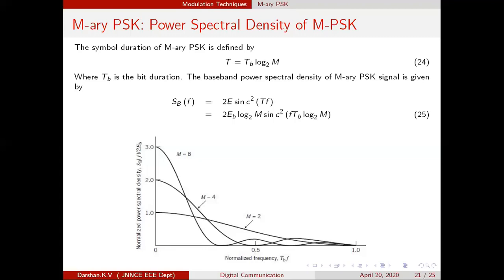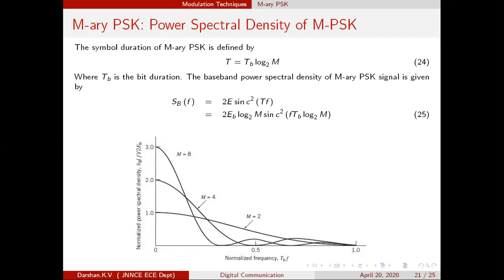How to obtain the bandwidth of an M-array PSK signal? That could be obtained by plotting the power spectral density of the signal. So the power spectral density of the M-array PSK signal should be plotted. The equation for the power spectral density is given as S_B(f) equal to 2E sinc square of T f. You know the sinc pulse. So what is this T? T is defined as the symbol duration.